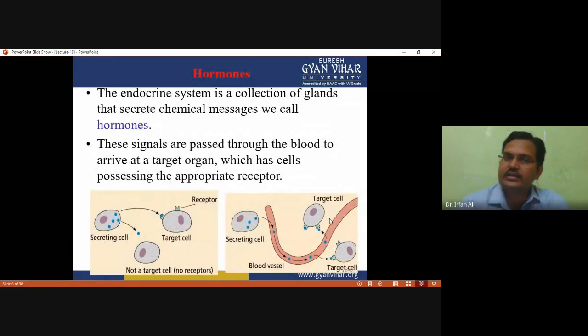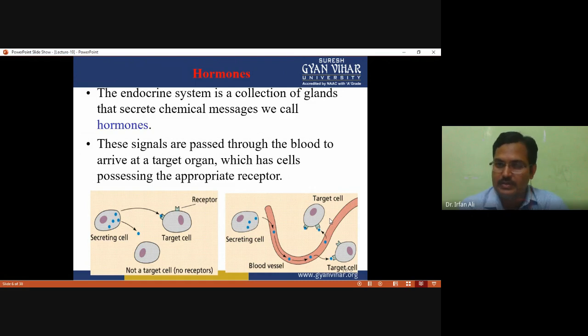As you know, the endocrine system is a collection of glands that secrete chemical messages we call hormones. These signals are passed through the blood to arrive at a target organ, which has cells possessing the appropriate receptor. This is very essential because hormones secreted into the blood must reach their target. How do they identify their target? The target cells have a receptor which is unique for a particular hormone, and when the hormone binds to its receptor, the biological processes are carried out.